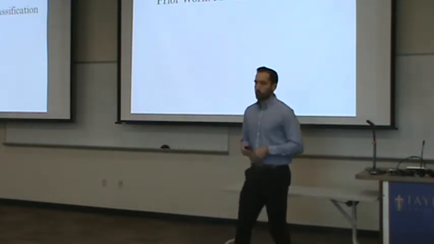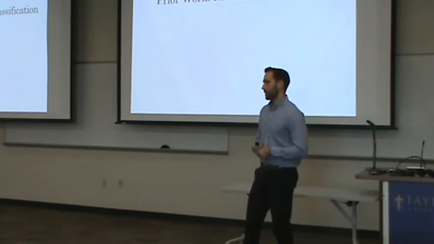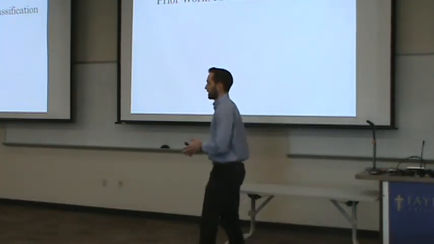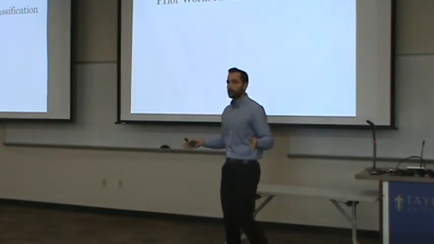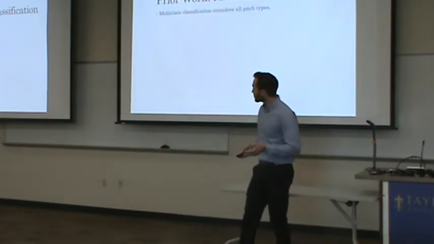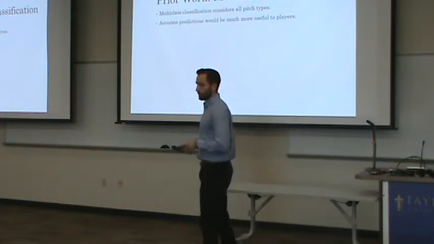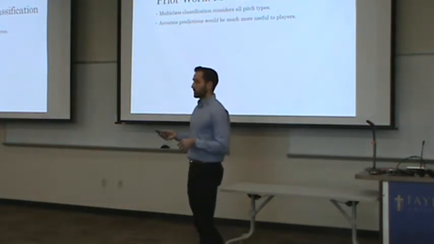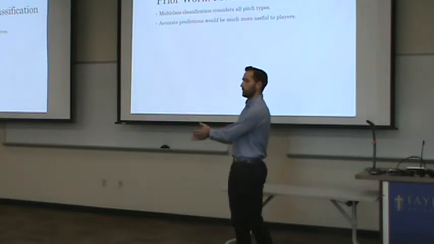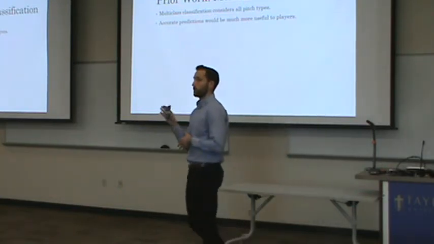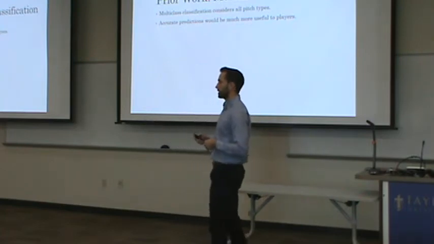Now, the more interesting question is multi-class classification. So now, instead of simplifying it down to just fastball or not a fastball, we're looking at all the different types of pitches that a pitcher throws. Now, if we can get accurate predictions in multi-class prediction, this is very useful to batters. So instead of just saying he's going to throw one of his off-speed pitches, we can say we predict he will throw a curveball, and they can look for that pitch.